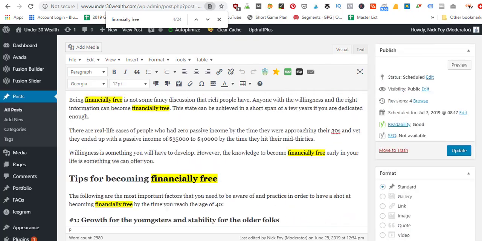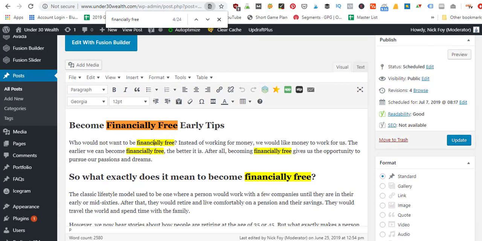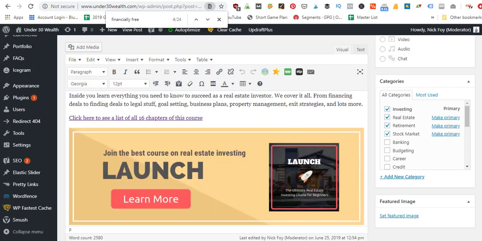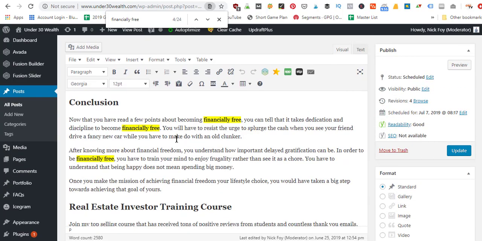So some other tips for SEO: you want to use it at the beginning of the article, which we used quite a few times at the beginning. Again, we used it in the headings at the beginning and in the very first sentences of my article. That way it quickly tells Google what the article is about. Then we want to sprinkle it throughout the article a few times. And then at the end of the article, you should have it somewhere near your conclusion. So we've got it here in the conclusion as well.